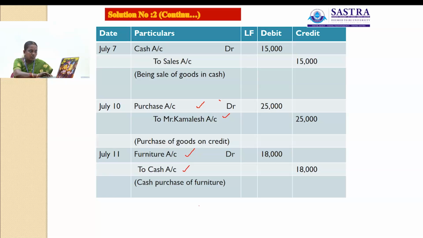Cash goes out of the business, so that account will be credited. The journal entry is furniture account debit to cash account, rupees 18,000, recorded in the debit column as well as the credit column. The narration for this transaction is cash purchase of furniture.